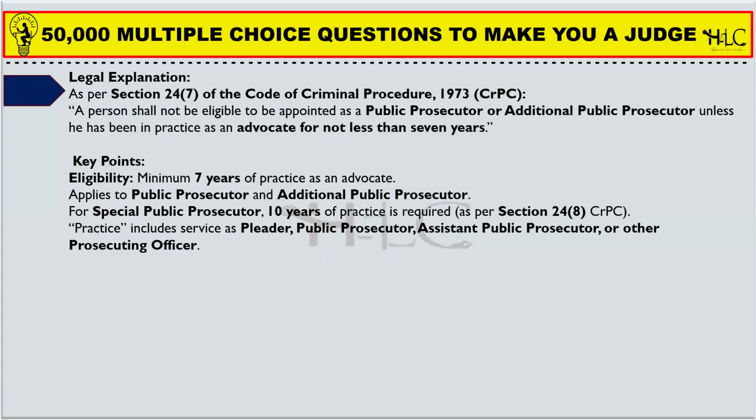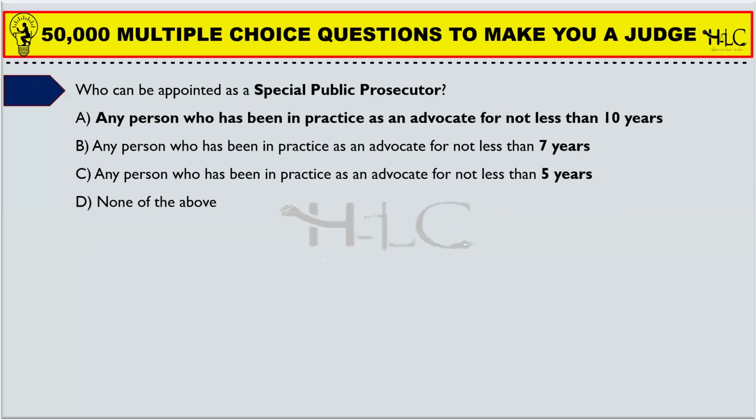So section 24, subsection 7 of the Code of Criminal Procedure states that a person shall not be eligible to be appointed as a public prosecutor or additional public prosecutor unless he has been in practice as an advocate for not less than 7 years. So these years are very important.